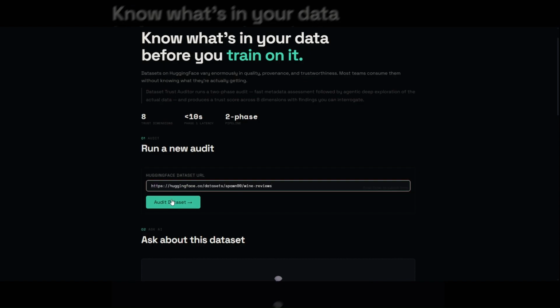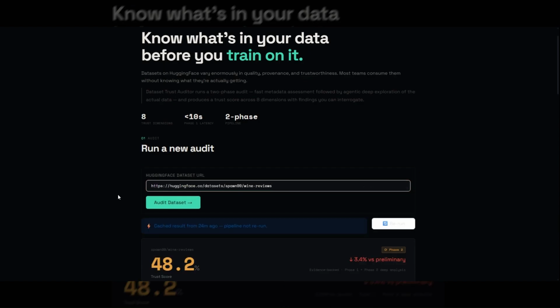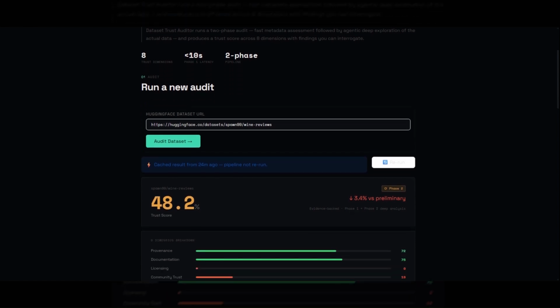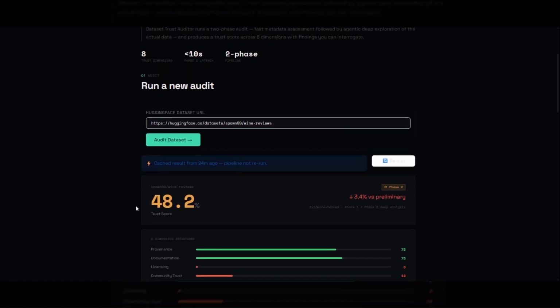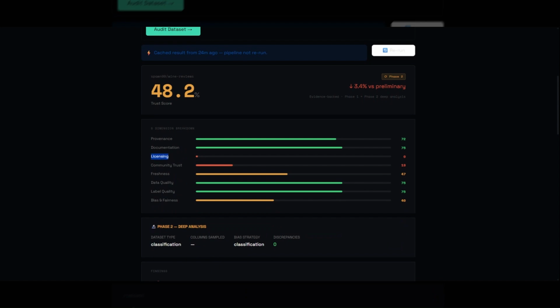Let's audit the wine reviews dataset from Hugging Face. So we can see that phase 1 scores at 48%. If we go down, we can see here that licenses score 0, which means that there is no license declared, meaning that there is no clear usage rights for anyone consuming this data.